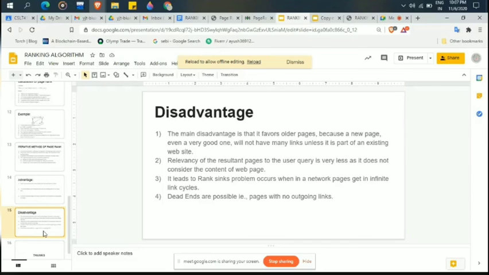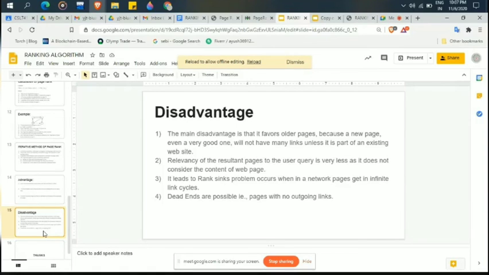If the links keep going round and round and do not reach some node or page where it is important, we are just calculating over all the pages.